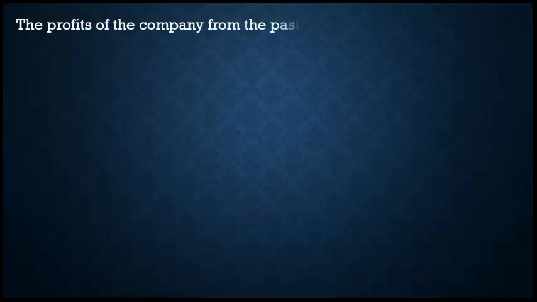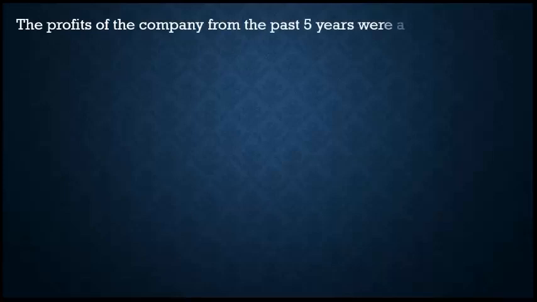Now see the second problem. The profits of the company from the past 5 years were as follows.